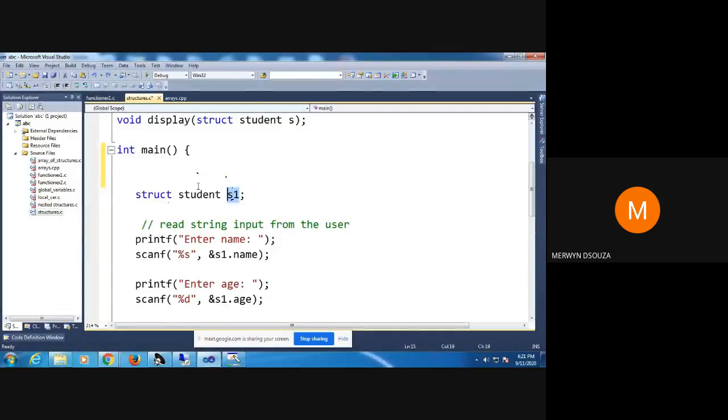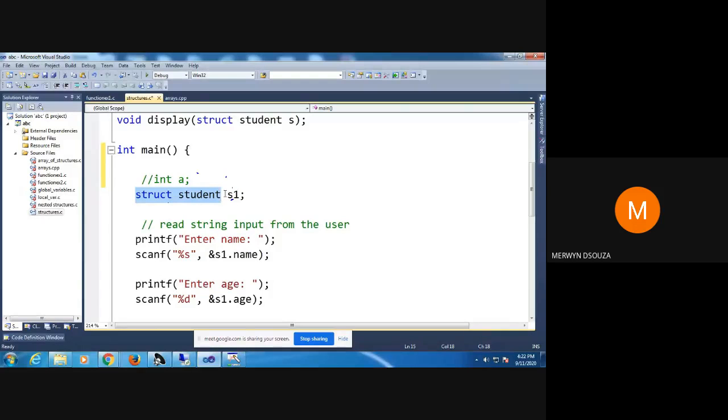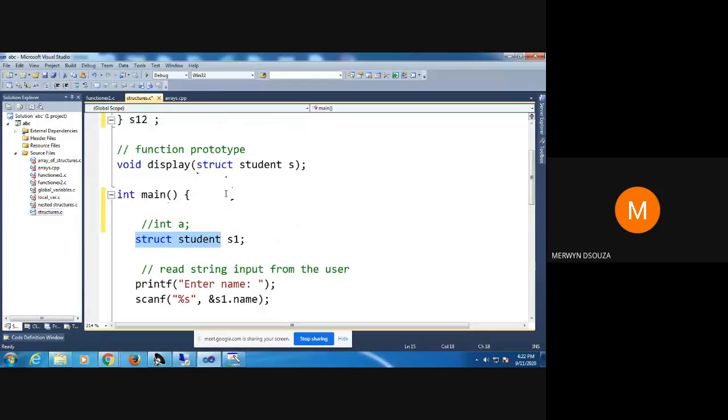You can give any name. If I told you to add two numbers, you would have declared int a. Here a was your variable and int was your data type. The same way, struct student is your data type now, and S1 is the variable, like a and int. Hope you are getting what I am trying to tell.